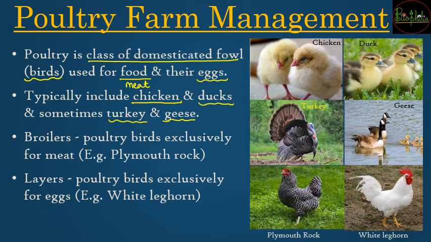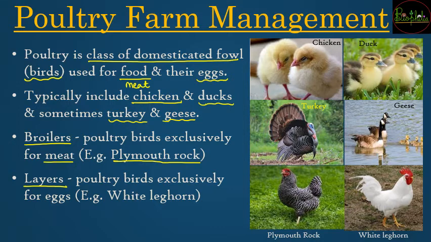Two very important terms that are commonly used in poultry farm management are broilers and layers. Broilers जो होते हैं, these are the poultry birds which are exclusively raised for meat production. यानी ऐसे birds जिनको सिर्फ खाने के लिए यानी उनके मीट के लिए बड़ा किया जाता है. One of the most common examples is Plymouth Rock. Plymouth Rock is a chicken breed which is raised for meat production, and it is called a broiler.